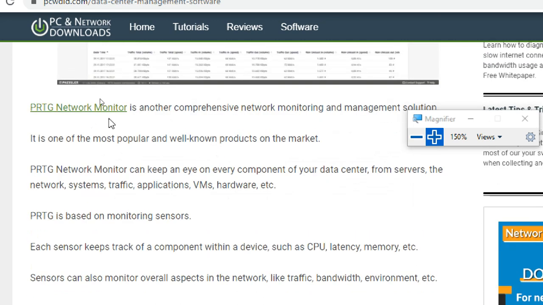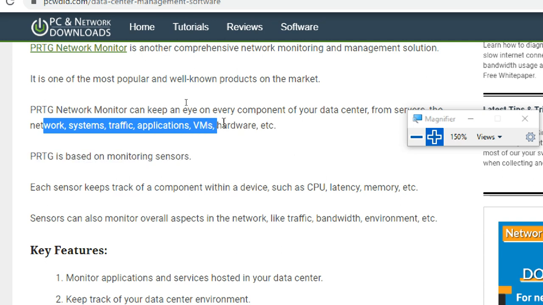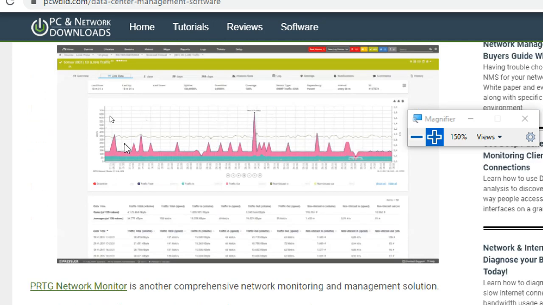PRTG Network Monitor. Okay, it will monitor everything on a computer, everything in a data center: components like servers, network, system, traffic, application, VM, and hardware. So everything we get with this one, and we can get analysis also. Which application consumes more resources?